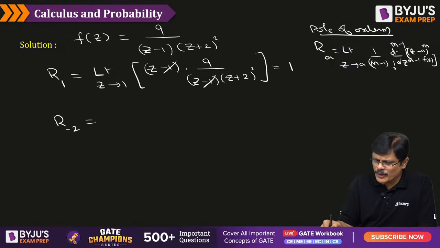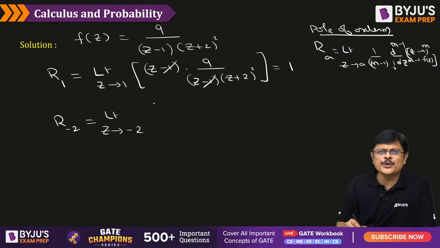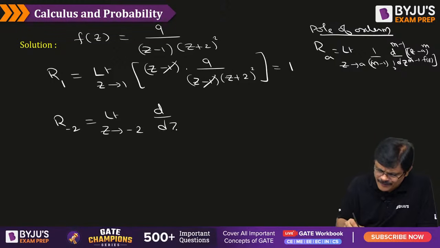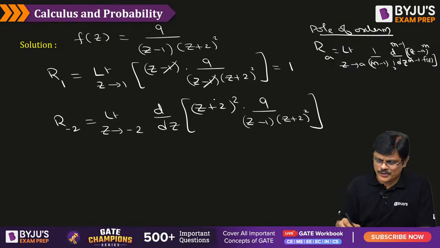Because it is a double pole, m is equal to 2, you have to substitute. So one time differentiation will happen. At z is equal to minus 2, 1 by (2 minus 1) factorial, that is 1 only, derivative of (z plus 2) whole square into 9 by (z minus 1) into (z plus 2) whole square. So this is the story. These get cancelled.